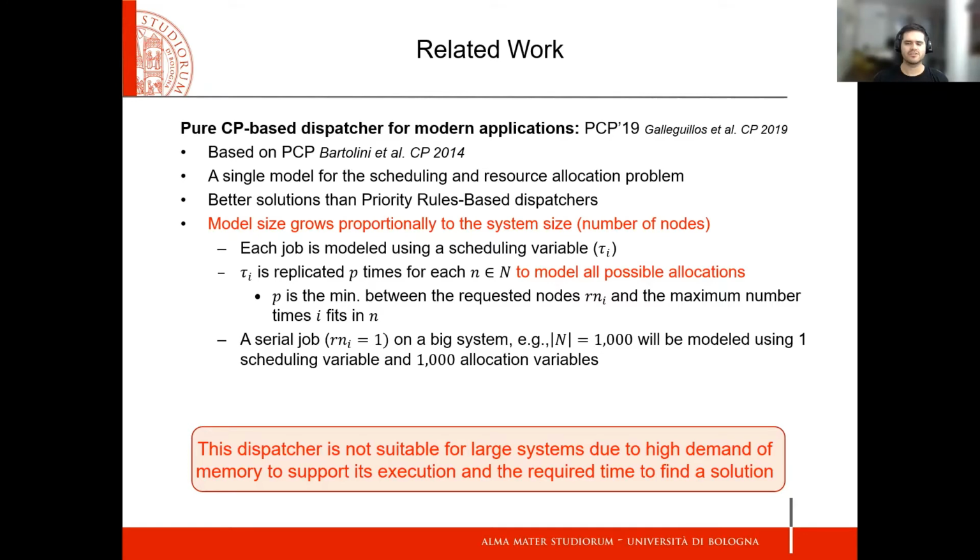Using this resource allocation model, a serial job which requires only one node on a big system, for instance, n equal to 1000, will be modeled using 1001 variables. Therefore, this dispatcher is not suitable for large systems due to the high demand of memory to support its execution and the required time to find a solution.